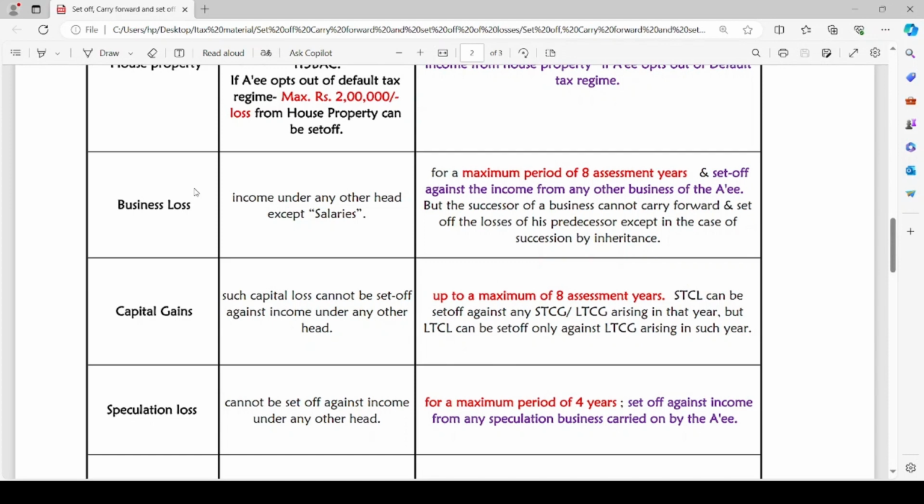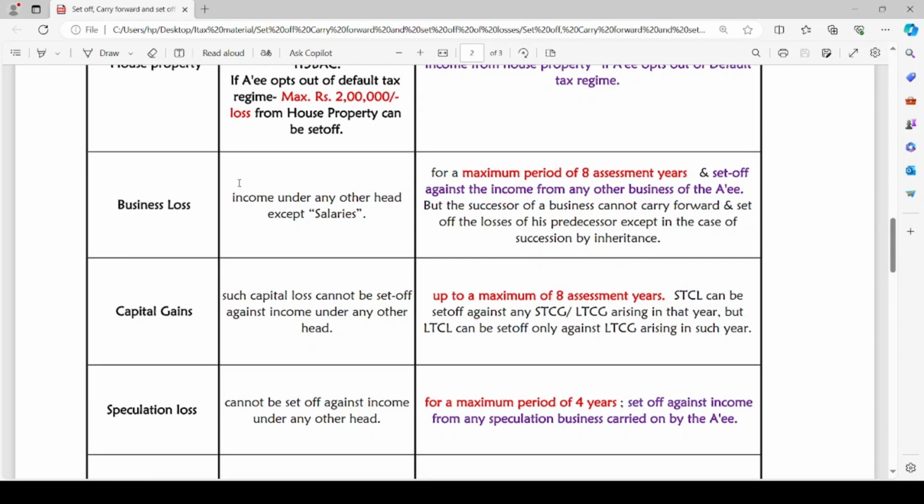A point to be noted is, short-term capital loss can be set off against any short-term capital gain or long-term capital gain arising in that year. But long-term capital loss can be set off only against long-term capital gain arising in such year. Just like we have previously seen under the inter-source adjustment, long-term capital loss can be set off only against long-term capital gain even when it is carried forward to the subsequent years.